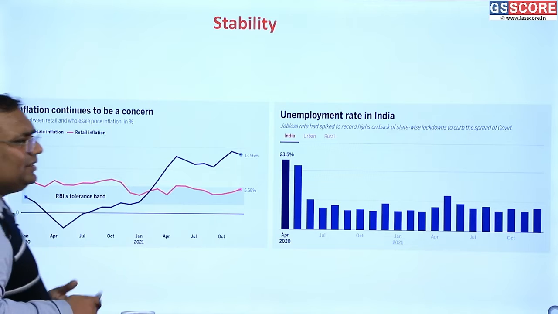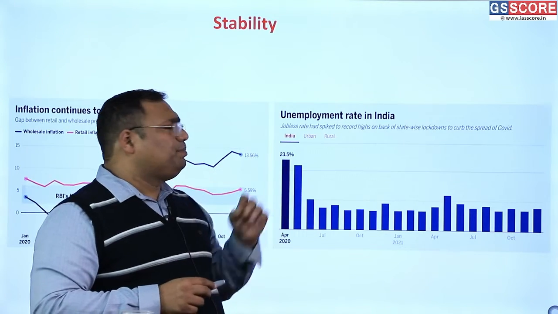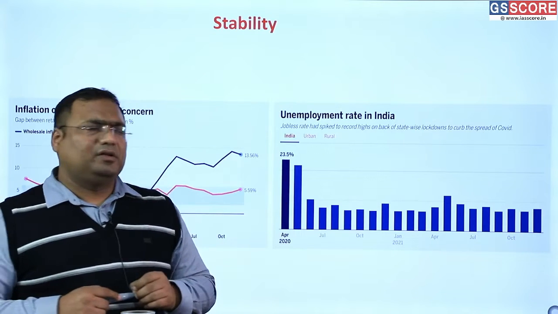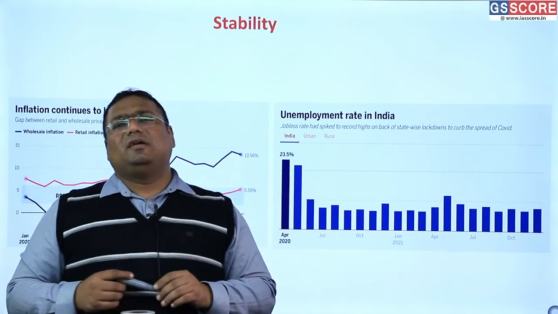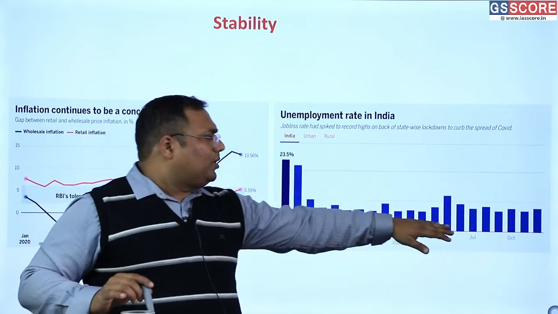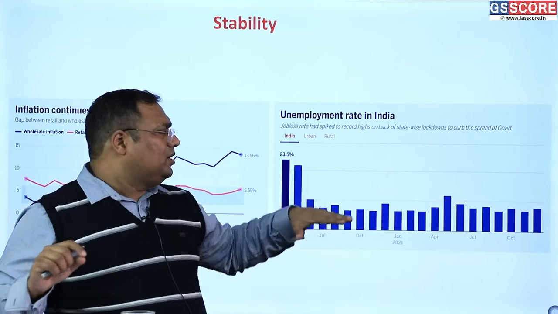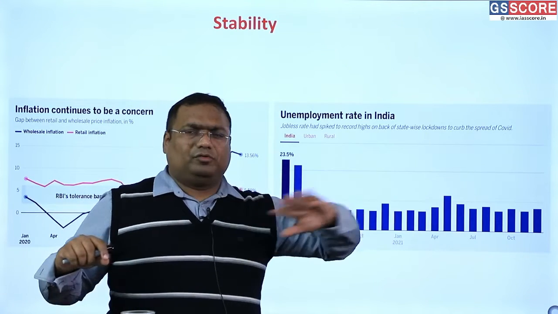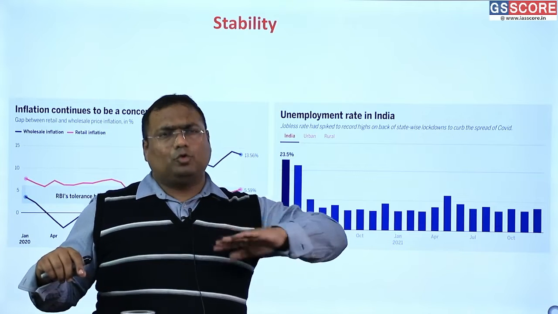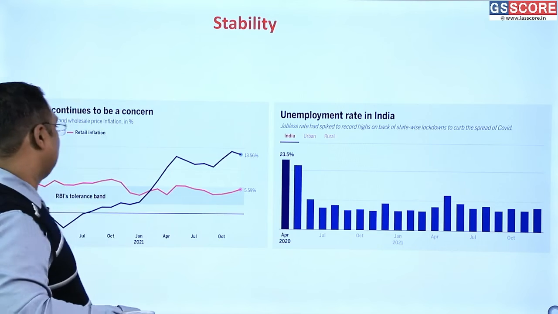10% is not a very healthy or a good level. But still, when we see these peak levels, then we see it is much better than that. In India, on average, we see 7 to 8% unemployment. It is not a good number. Again, I'm not trying to normalize unemployment, but whatever the average was, we are still there. We need to do something about it, but there is no worrying trend that it has overly increased.